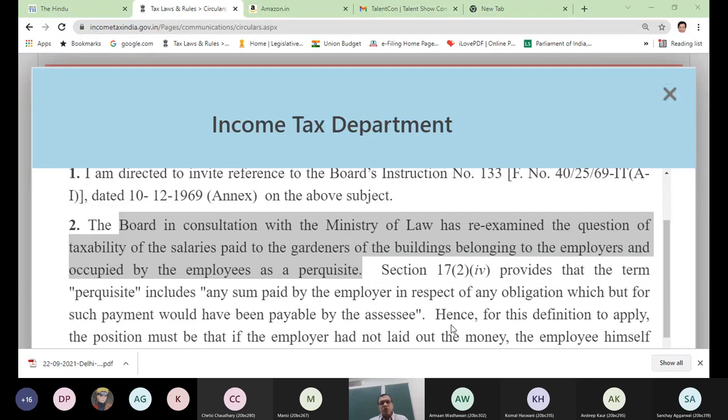Any expenditure whose legal obligation was on me to meet, but my employer has met that obligation, it becomes a benefit to me. That now I'm not supposed to pay that because my employer has paid it. So the department says it's a benefit, it's a perquisite, you pay the tax. So I'm giving you a heading of this benefit, employee's obligation met by employer. Have you understood this example? If yes, please raise the hands.